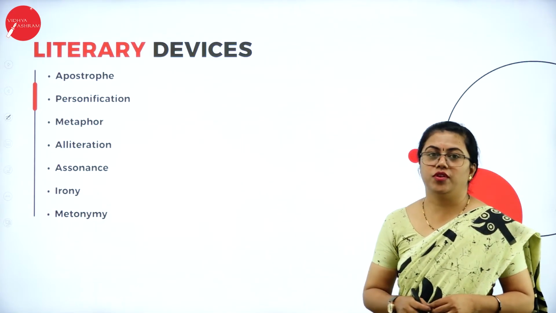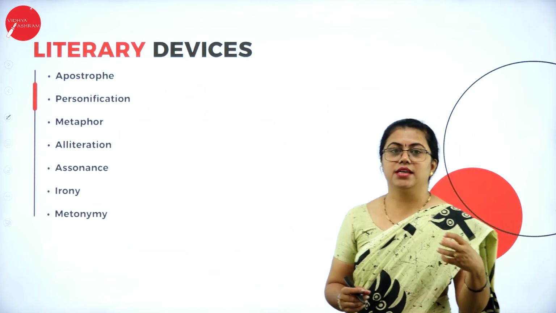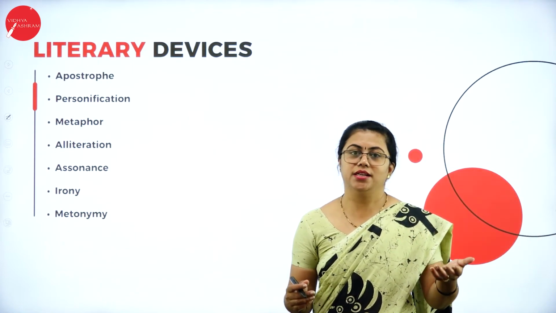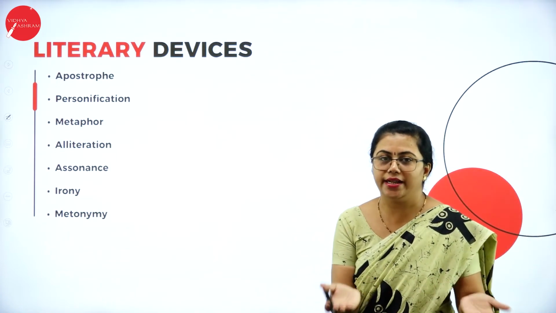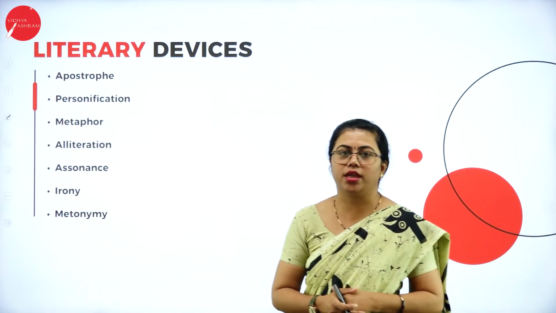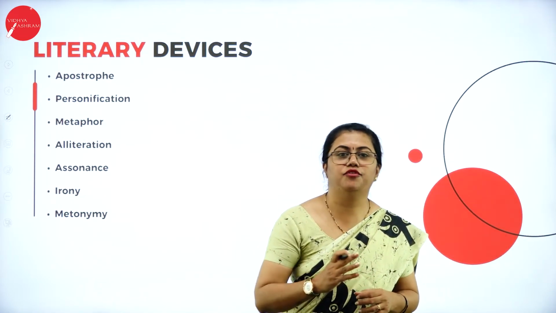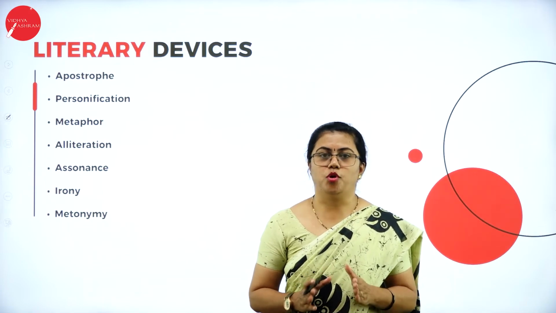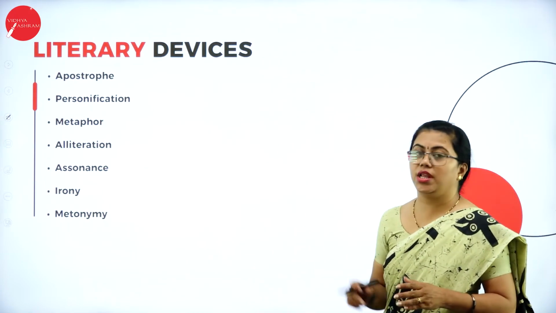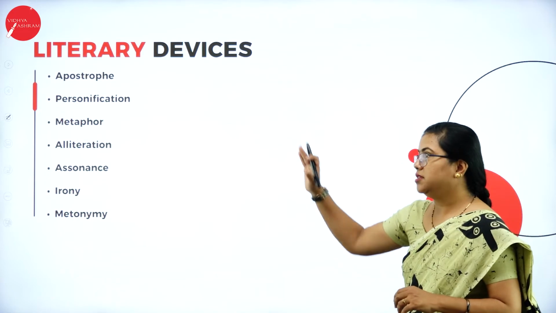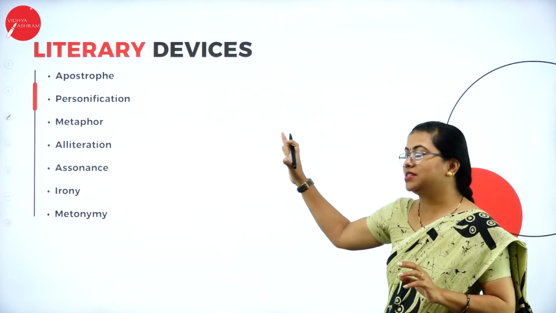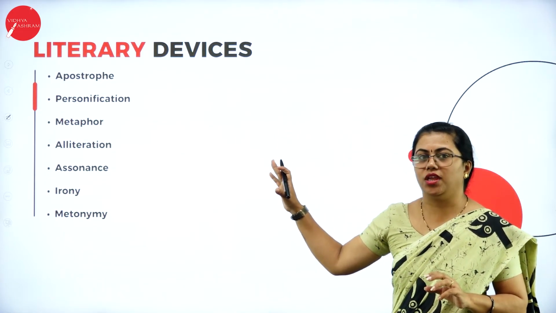Then comes personification. Here death is a person, he is giving life to death in this poem, so death is personified.